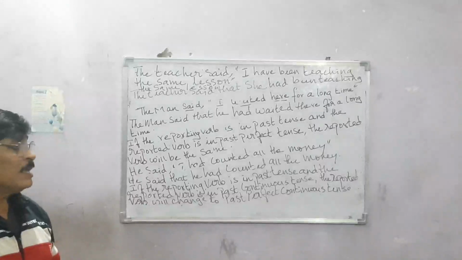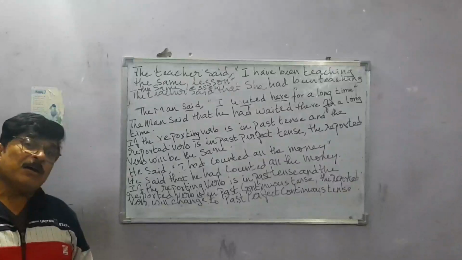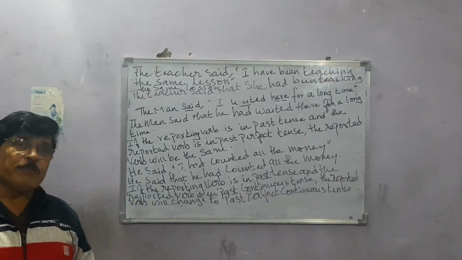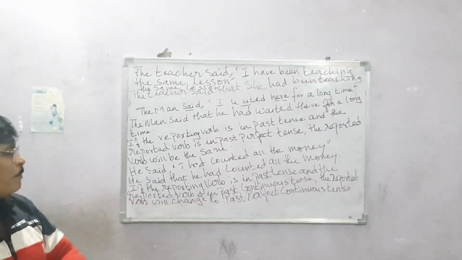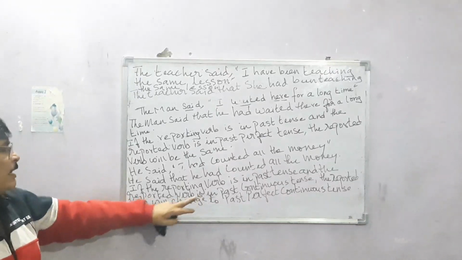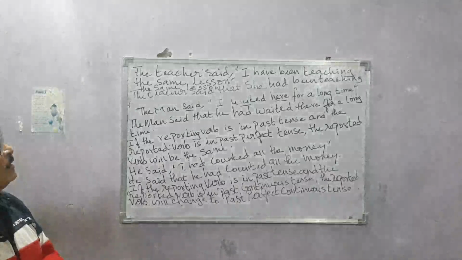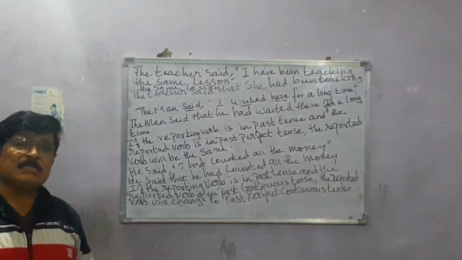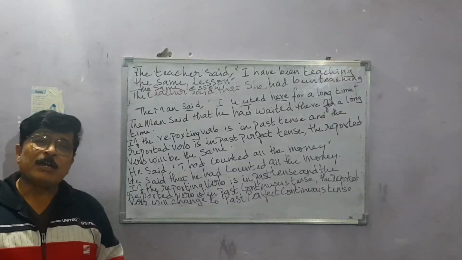And the last thing is, if the reporting verb is in past tense and the reported verb is in present perfect continuous or past perfect continuous tense. If it is in present perfect continuous tense, it will become past perfect continuous tense. If it is past perfect continuous tense, it will remain in past perfect continuous tense.